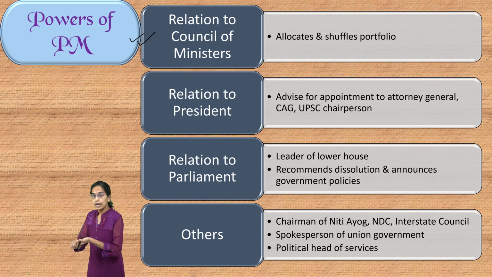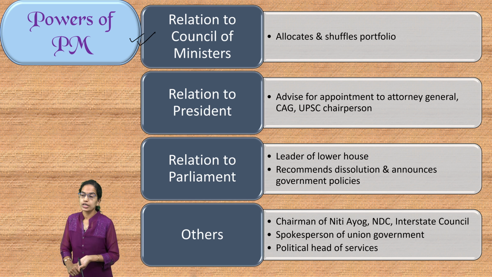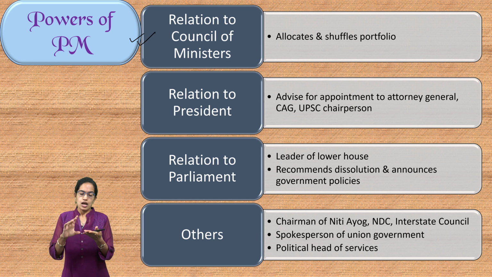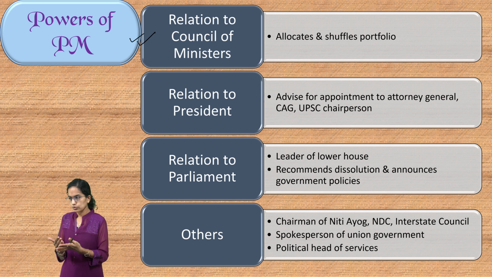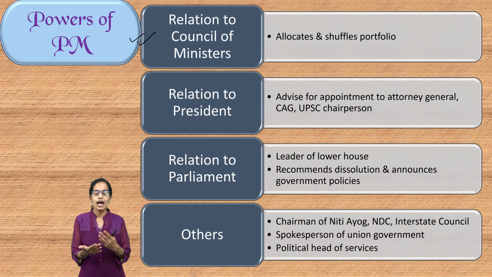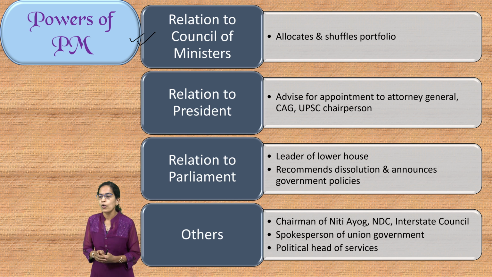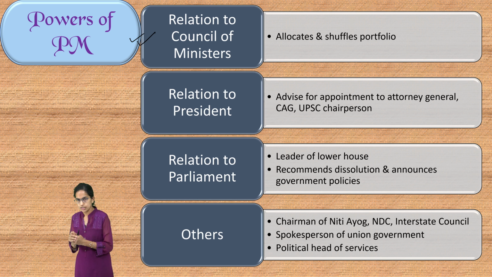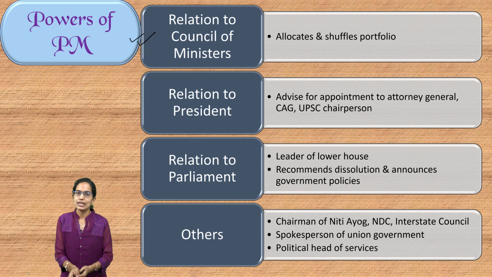policies. Some other important duties furnished by Prime Minister are: Prime Minister is the spokesperson of the union government, the chairman of Niti Aayog, the National Development Council, the Interstate Council, and the political head of various services. So those are some of the important powers and responsibilities of the Prime Minister. Very, very important to note. Prime Minister is appointed by the President of India.